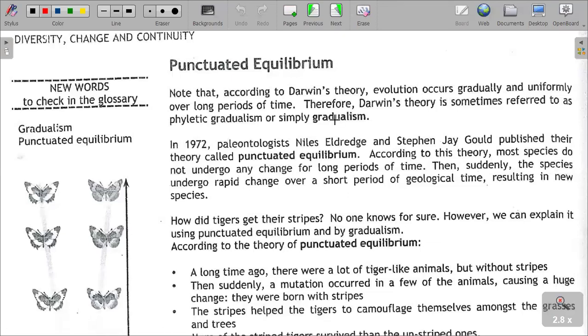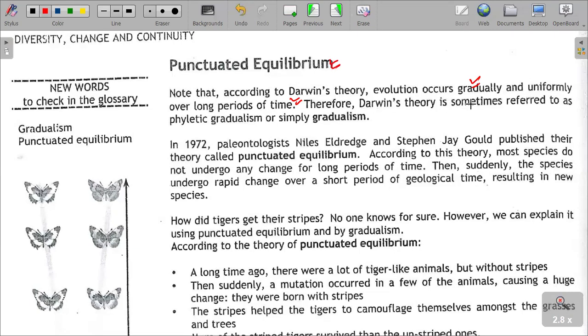The last two pieces of evolution that I would want the class to understand are punctuated equilibrium and also gradualism. So note that according to Darwin's theory, evolution occurs gradually and uniformly over long periods of time.